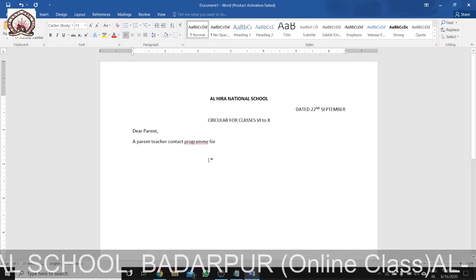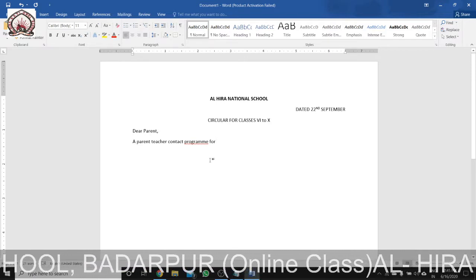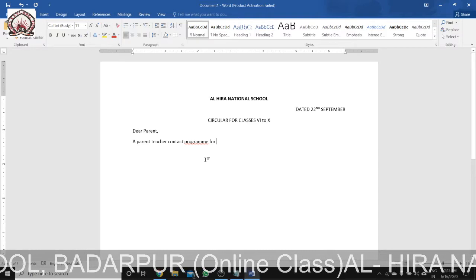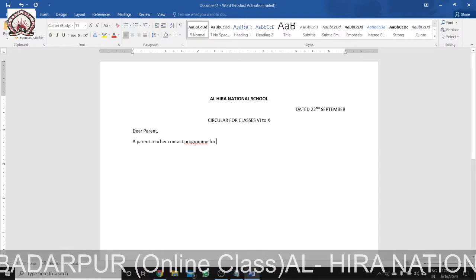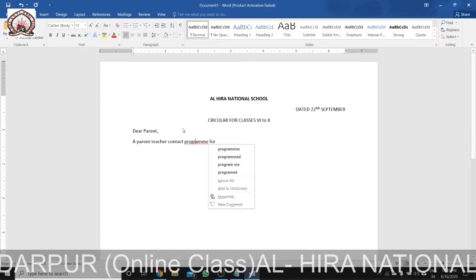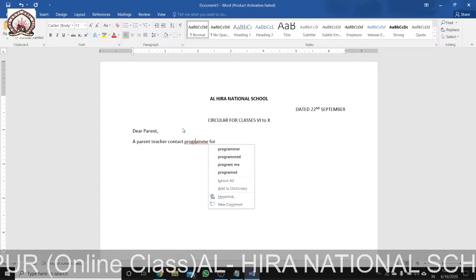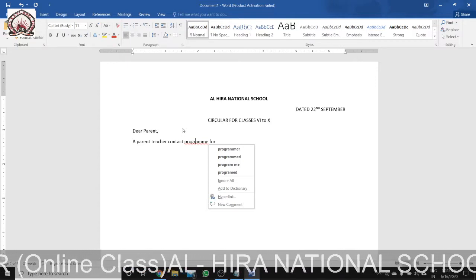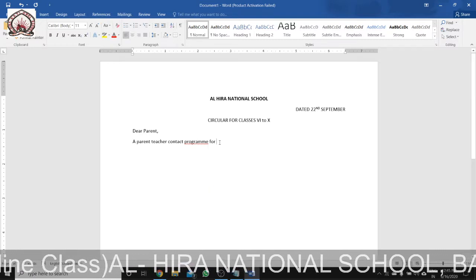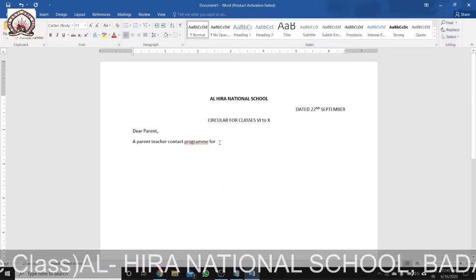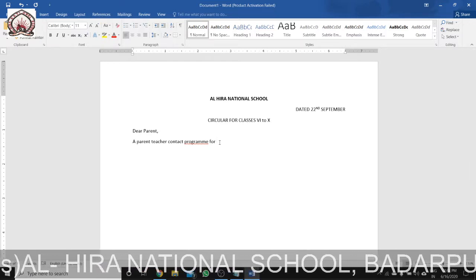You can see in MS Word, if there is any spelling mistake, it will show a red wavy line. A red wavy line indicates a spelling mistake. When I click it, it will show me the correct one. But here the particular word program is correct, because I mean to say that there is a meeting or something, a program is there. Program for